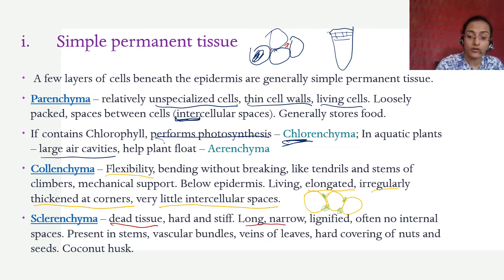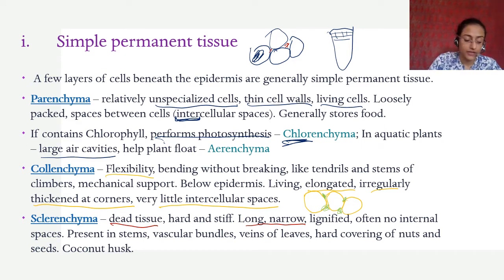And they are long, narrow, and lignified. The long cells, लंबे होते हैं, the narrow cells because they don't have much content in the cell. That is why they are very narrow. And they're lignified. What is lignified? Something that is thickened due to lignin.